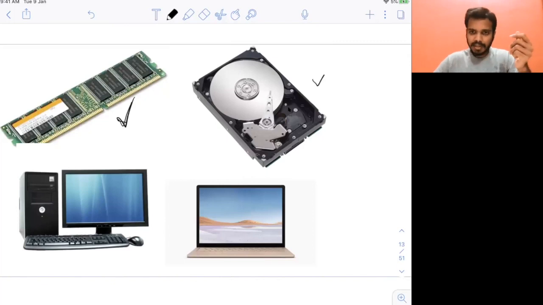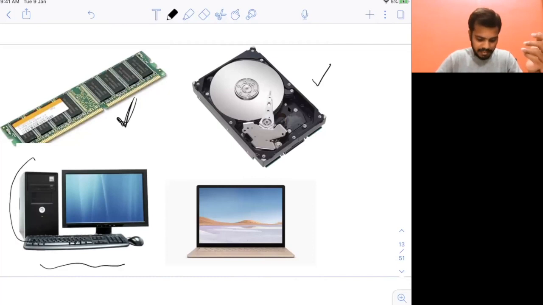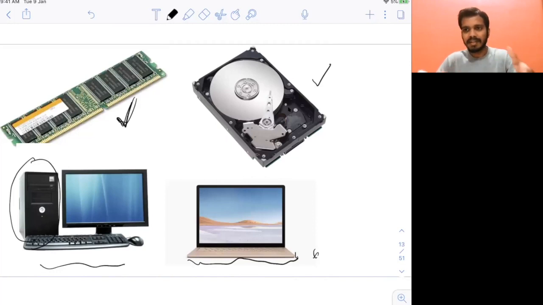Now this one is your disk. It is quite slow, and its cost is also low compared to the RAM or main memory. Now you will ask where these are stored. If you have a desktop, they will be in the CPU box, as I told you. And if you have a laptop, every hardware device is in this small box: the CPU, the RAM, everything is inside.